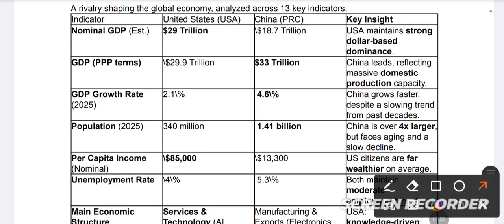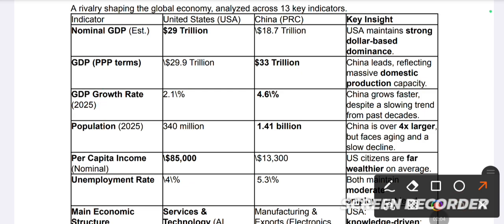The third indicator we discuss is GDP in PPP terms, purchasing power. Purchasing power shows how they are purchasing goods and services in the market. We can see it clearly. The United States of America takes 29.9 trillion. On the other hand, China is looking at around $33 trillion. China leads, reflecting a massive productive capacity. So China has more capacity compared to other states.